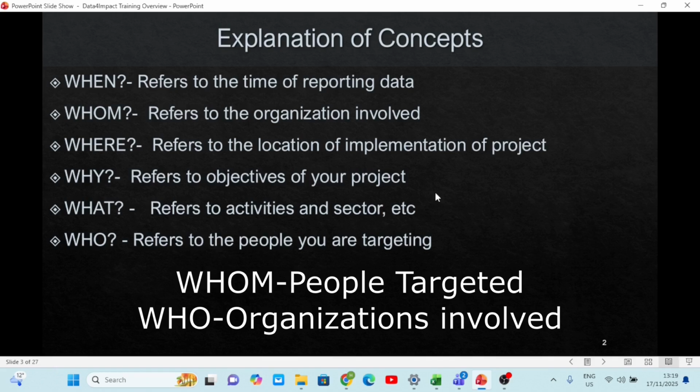So this training was properly thought of, and also to bring a solution to some of the gaps that we have, especially in data collection. So today we are also going to be creating your own 5Ws. It's the same thing from the unit, from education cluster, the same thing from health. So you are going to be creating your own, because I noticed that we have to start building confidence by also creating our own 5Ws. So when you see something presented to you by anybody, you are not intimidated. That is one of the objectives.